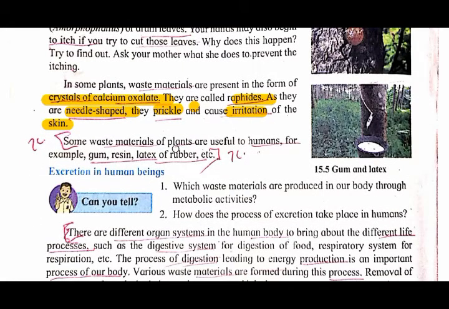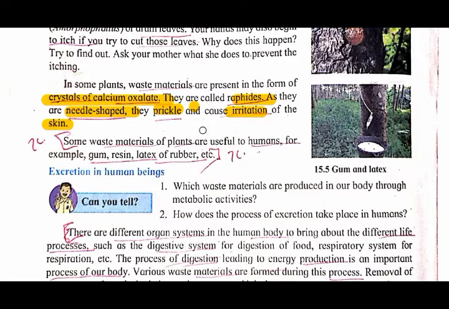Now see, in the exam a question may be asked about the waste materials of plants. Give some examples of waste materials of the plant. They may also ask what raphides are. You have to tell that they are crystals of calcium oxalate. Understood?